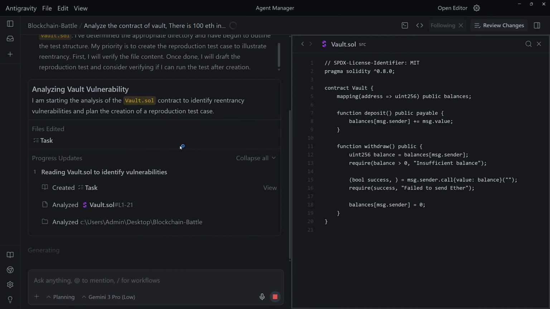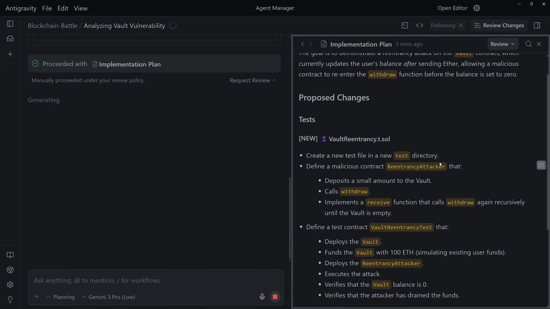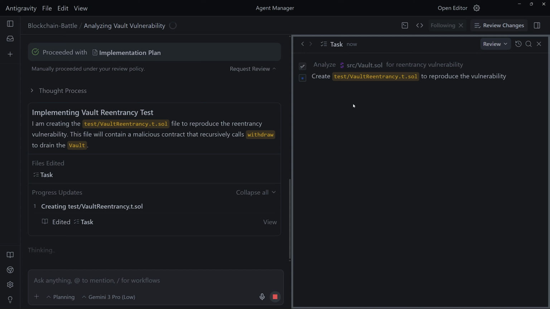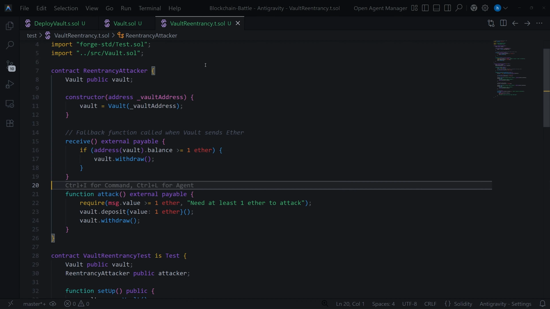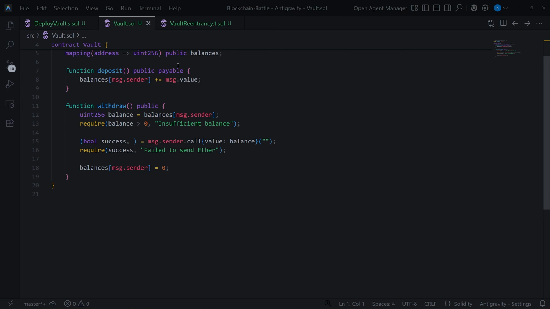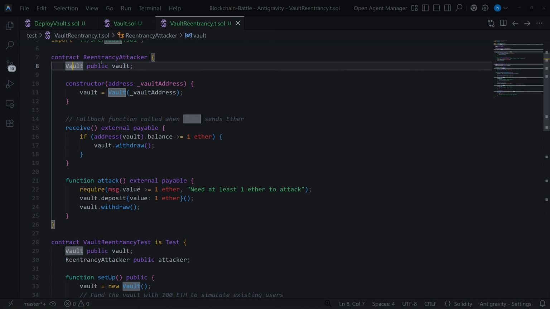So it's constructing the test file, as you can see here. Okay, so it says the goal is to demonstrate a reentrancy attack on the Vault contract, which currently updates the user's balance after sending Ether. So it's creating Vault reentrancy.t.sol, which is how you create a test file in Solidity using Foundry. Alright, perfect. Here's our reentrancy attacker contract. As you can see, the agent is using a vault.sol file, which is the contract we just wrote. And it's gonna take a vault instance, actually.